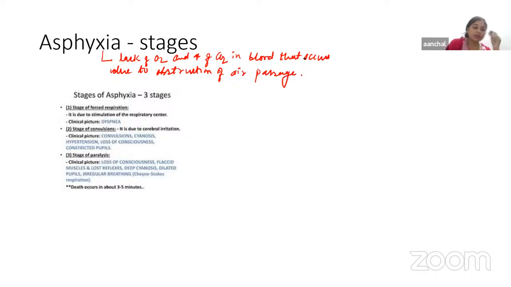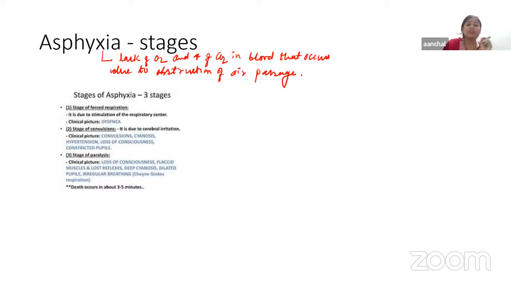Now, if we talk about the various stages, we have the stage of hyperpnea, then the stage of convulsion and the stage of collapse. One by one, we're going to discuss all these stages. But before that, we should know the conditions in which asphyxia will occur. Various conditions are there, like strangulation, hanging, drowning.